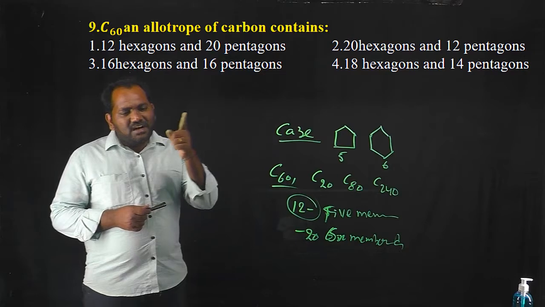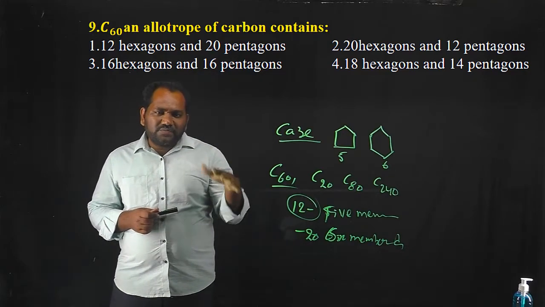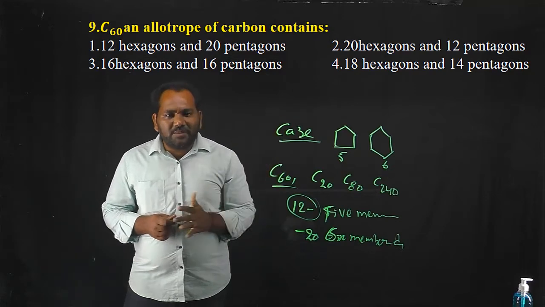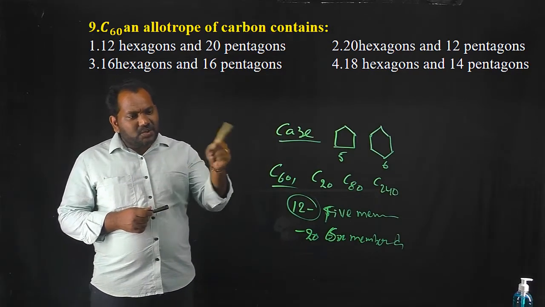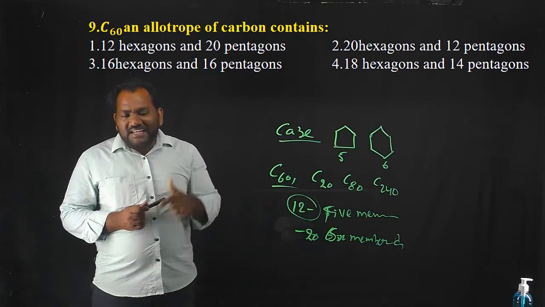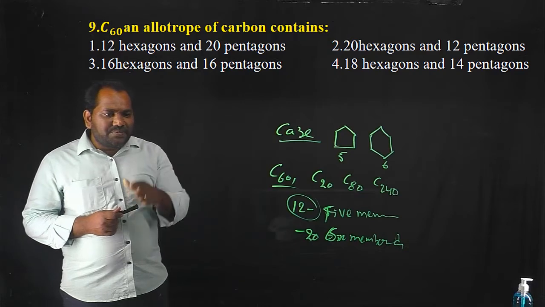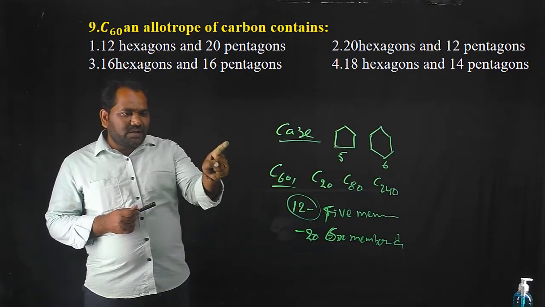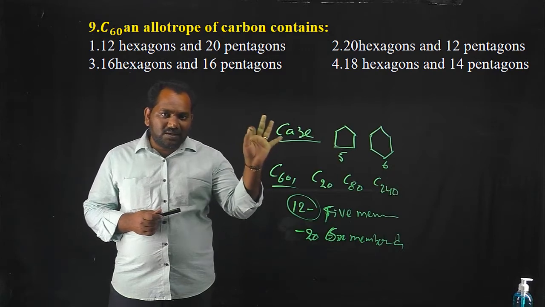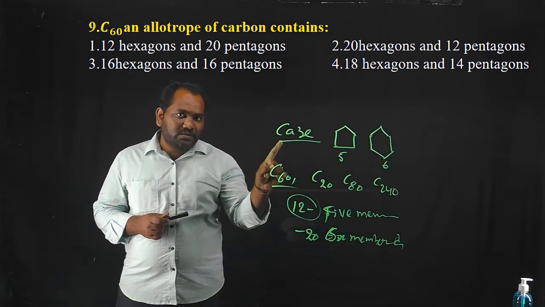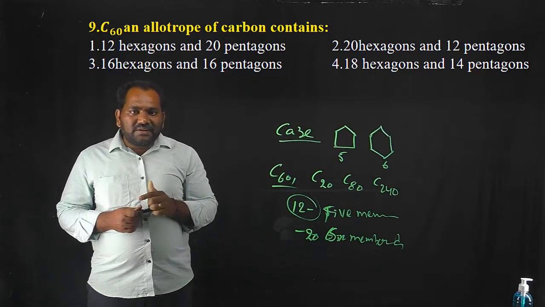We observe that only in the second option 12 pentagons are present. If you don't know about the 6-membered rings, that is the clue to select the correct option. In all other cases, the pentagon number is changed.